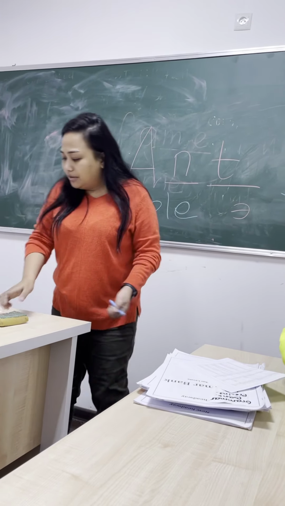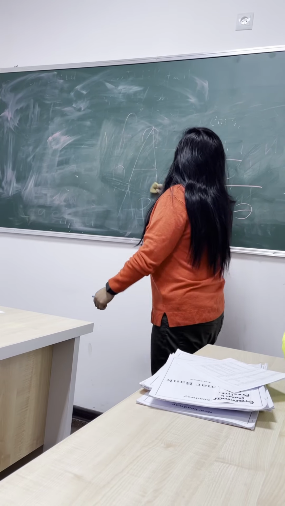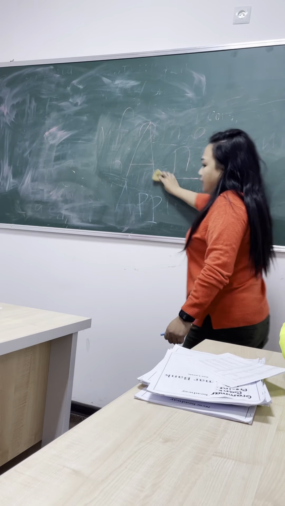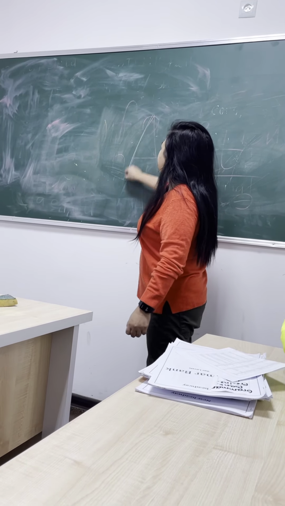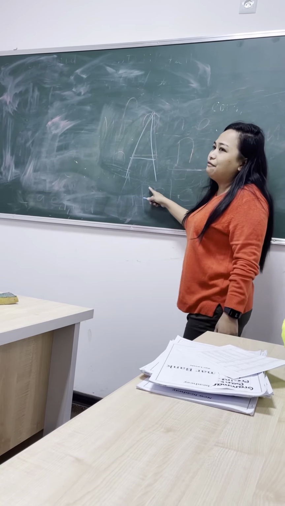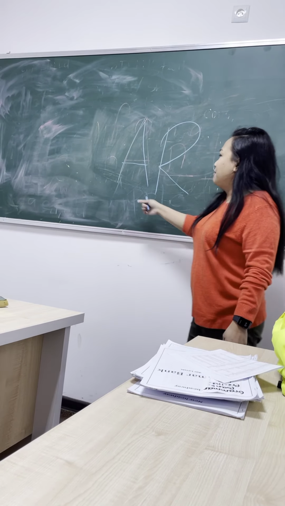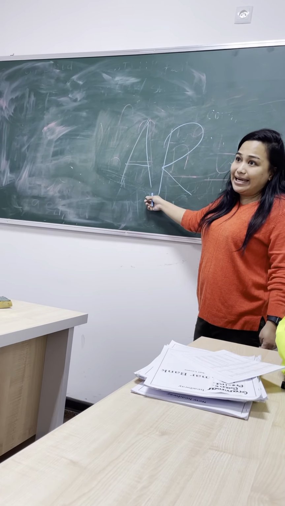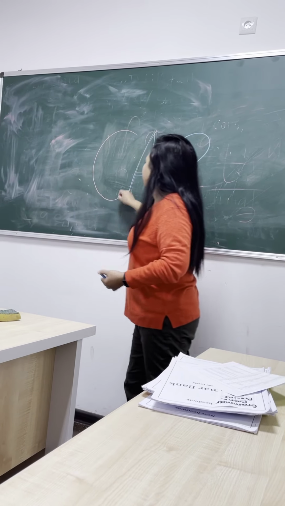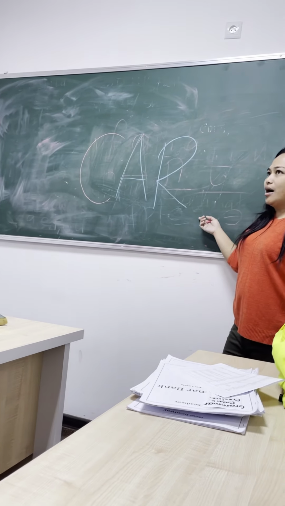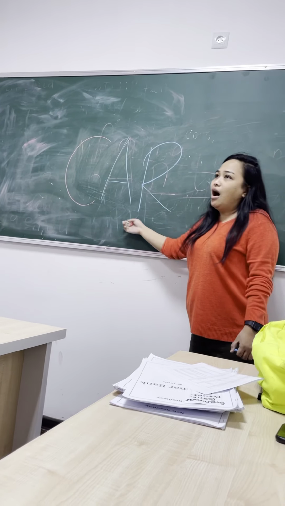Next, your turn. Letter A before the letter R will be pronounced as a long A. Very good. So now, look here. If there is an A, and after A comes R, it will be a long A. So it will be car.